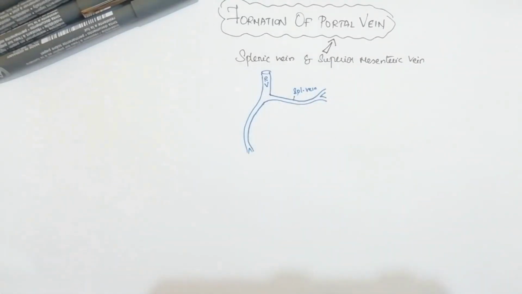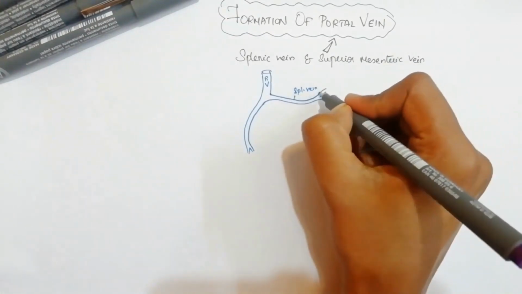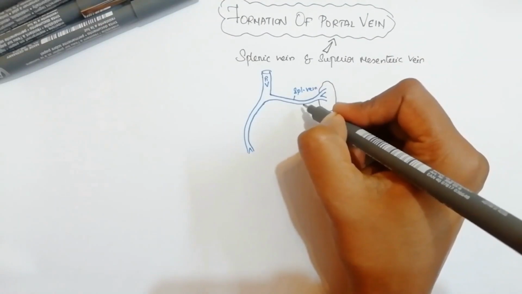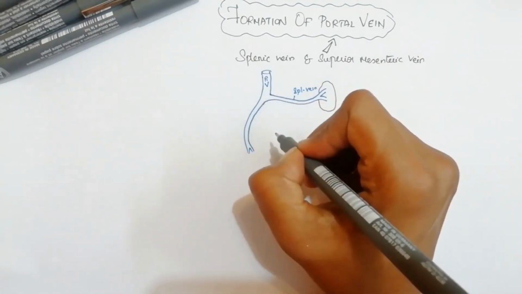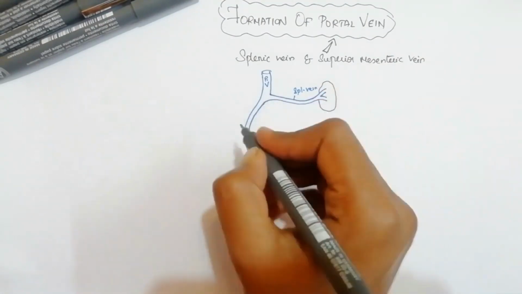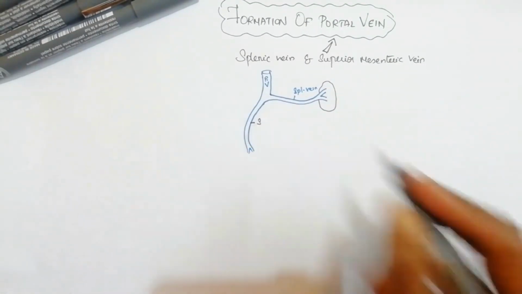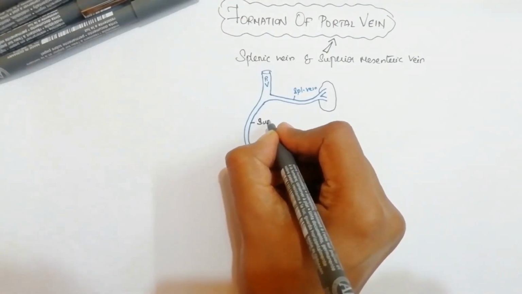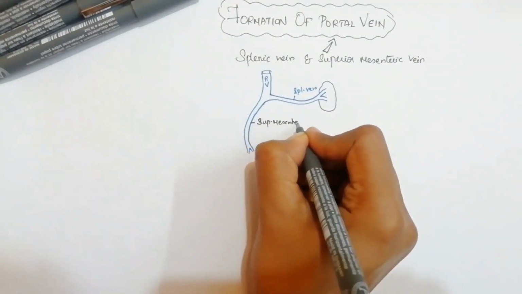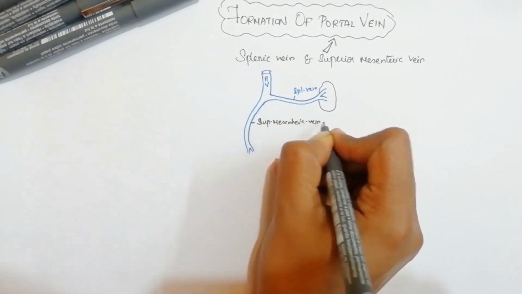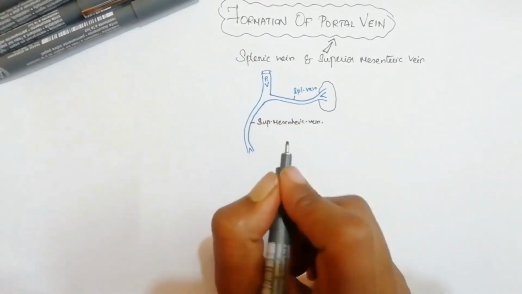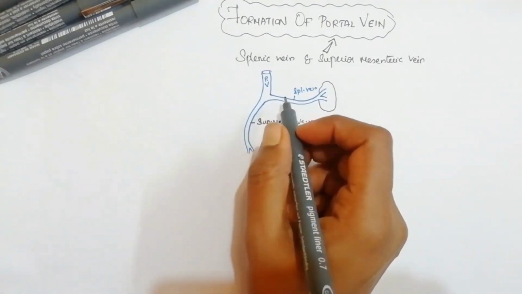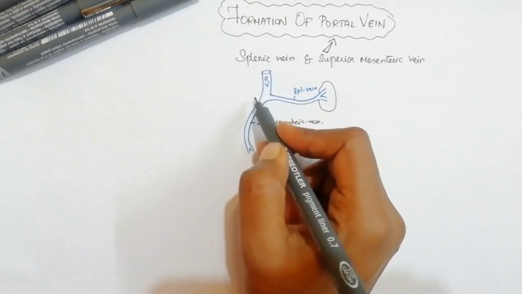Here we have our spleen. From the spleen it drains the venous blood, which is carried towards the right side, and here we have the superior mesenteric vein. This is the superior mesenteric vein, which is seen in the mesentery and carries blood from the intestinal part. So these two veins join together to form this main portal vein trunk.